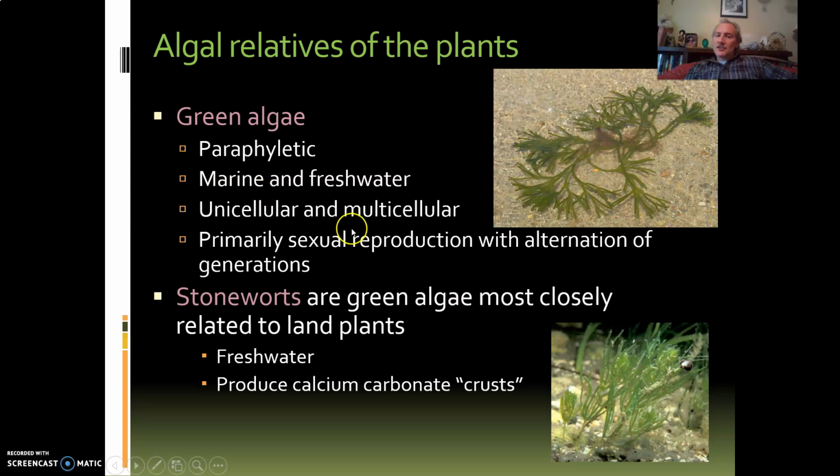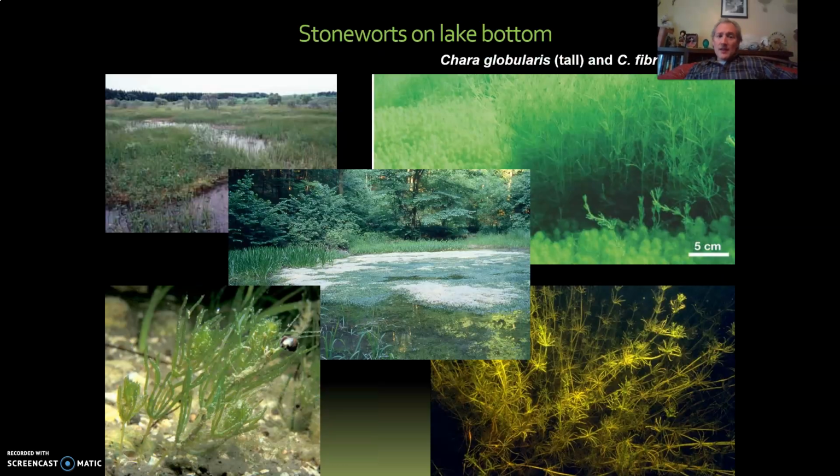And so you can see a transition from oceanic to freshwater, and then we get to the land plants that, not surprisingly, live on land. Okay, so this is an environmental, evolutionary transition in these groups of life. So these are the stoneworts.